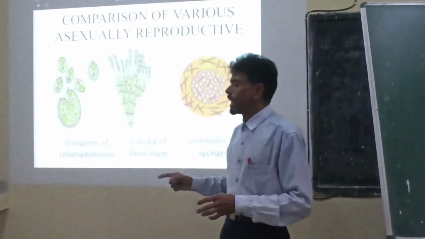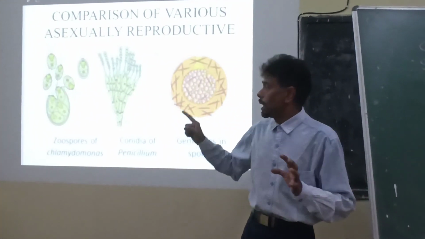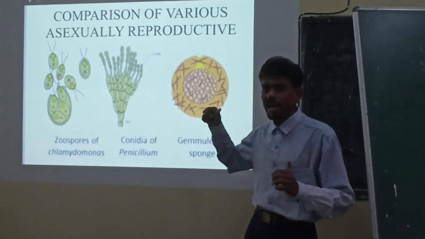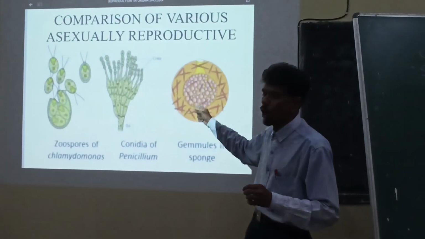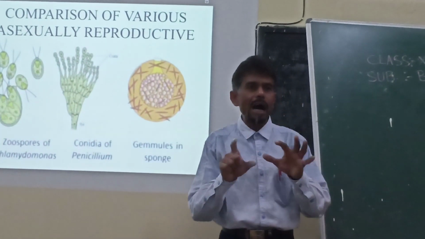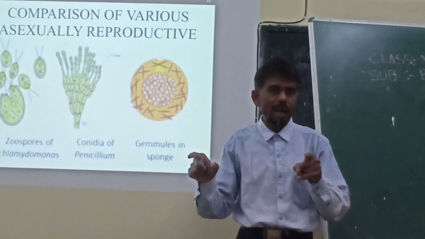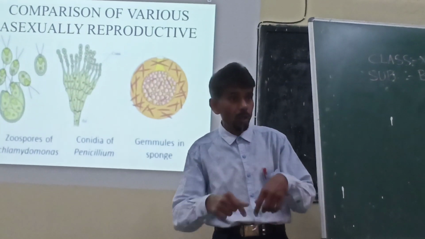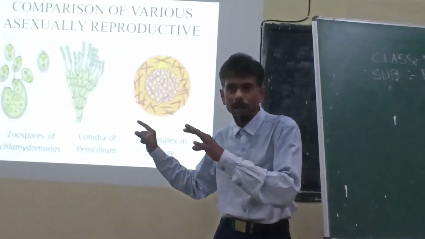But one thing you have to be very specific and clear here: by means of this asexual reproduction, the individual organisms or offsprings, whatever produced, are identical with respect to each other and identical to their parent. That means they are very similar in all respects.